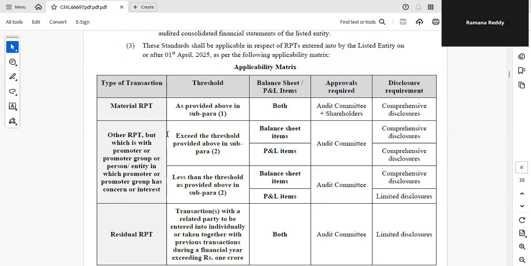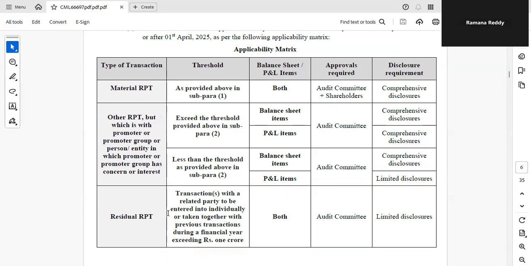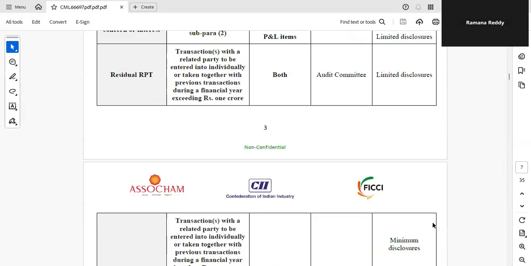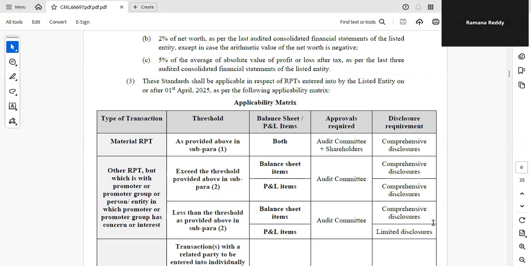Type of transactions, first is a material RPT. Another one is other RPT where promoters are involved or promoter group is involved. Another type of transaction is residual RPT. Material RPT, residual RPT, other RPT. These 3 are the type of transactions. Just have an idea, then I will go in depth. Then disclosures: comprehensive disclosure, limited disclosure, minimum disclosure.